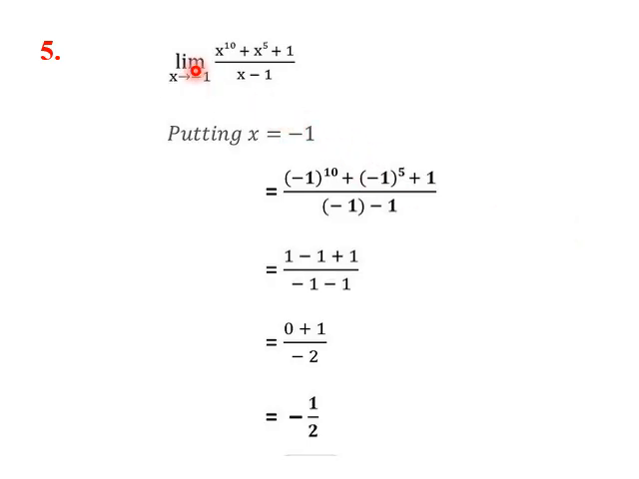In this problem, limit x tending towards minus 1, x power 10 plus x power 5 plus 1 divided by x minus 1. So how do we proceed? We first put x equal to minus 1 in this function. So it will be minus 1 power 10 plus minus 1 power 5 plus 1, divided by minus 1 minus 1. So we solve this and get minus half. So this is the value of this limit, x tending towards minus 1. This f of x is minus half.